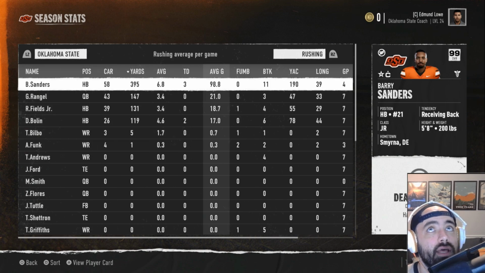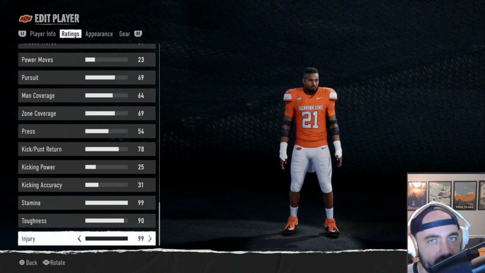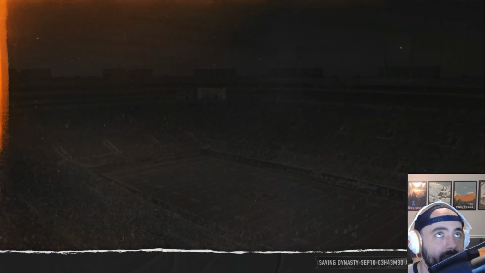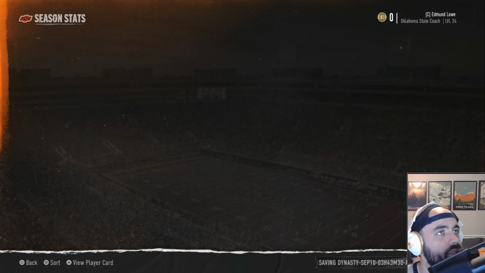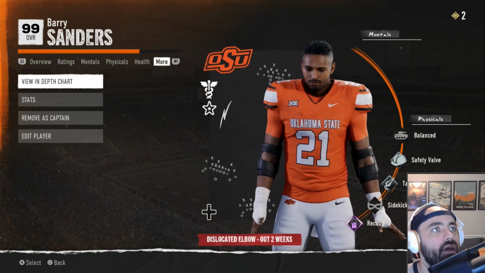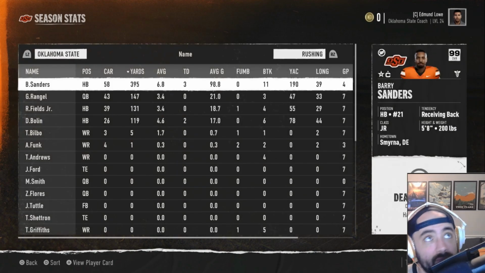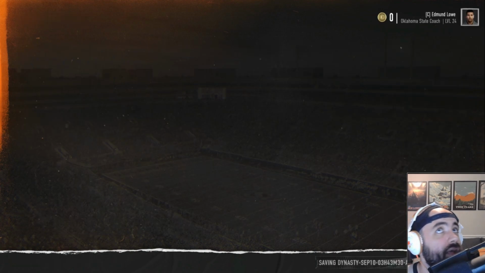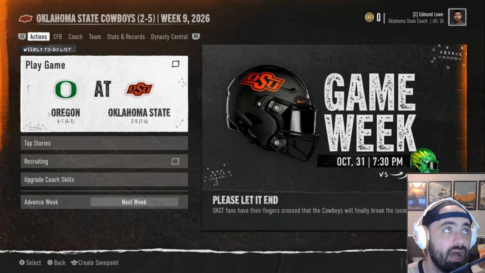Unfortunately, it looks like our first year might end up being our best year because Barry Sanders is not playing very well because he is injured once again. I mean, the man is supposed to be really good at avoiding injuries, but unfortunately, it is not happening. He has only played in 4 games this year. He's going to be out for, I believe, 2 more if I saw his player card. Yeah, dislocated elbow, out for 2 weeks, which means very bad things for us because he's not playing well.